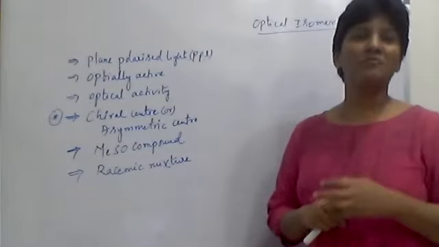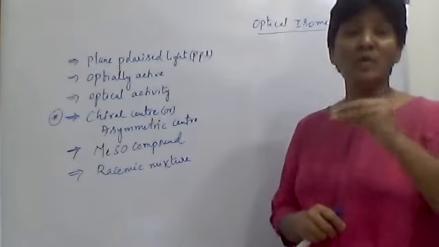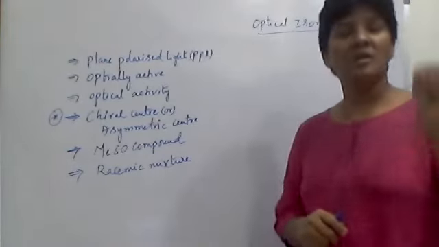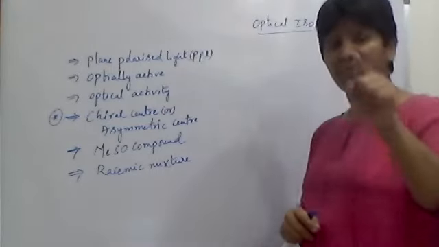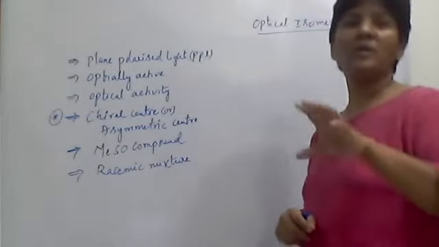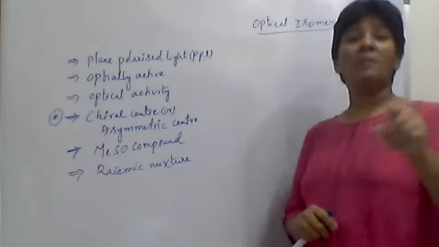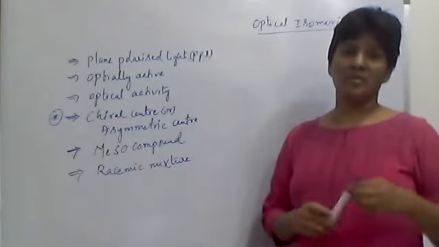These are made up of what? Sugar molecules. So sugar molecules and amino acids are among the best examples of chiral centers. In amino acids, you know that except glycine, all the amino acids are chiral. All are existing as optical isomers.